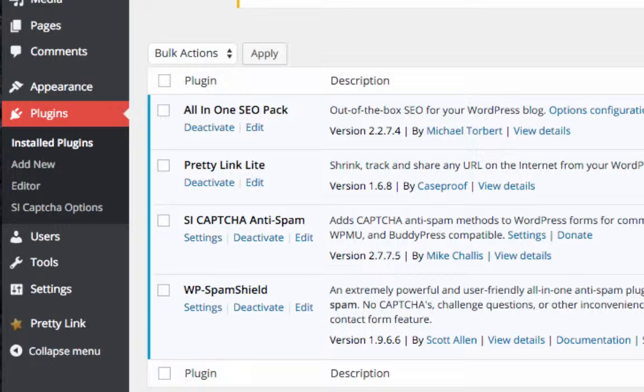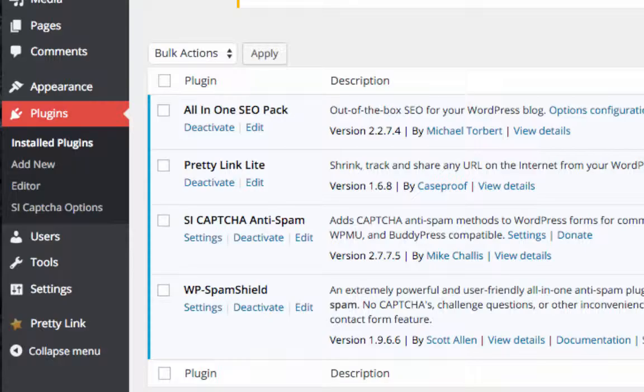And I also added the Pretty Links Lite, which is something that you can use for following the traffic to your URLs, and it makes it easy. That way your tracking is built right into your website. The All-in-One SEO is something that you get for helping you when you're adding keywords into your website, so that you can increase the traffic through Google and Bing and Yahoo, the search engines.